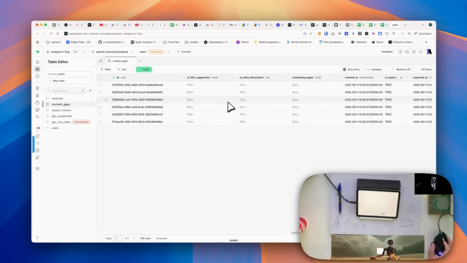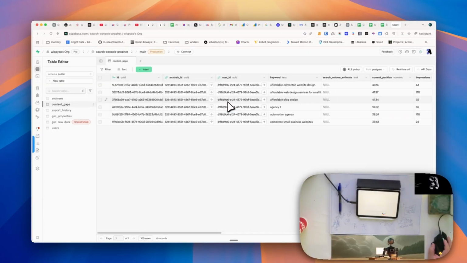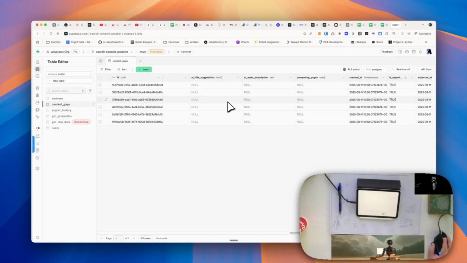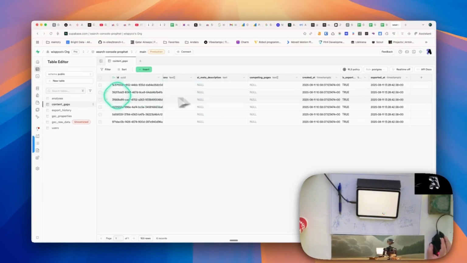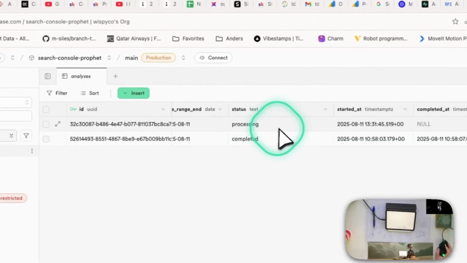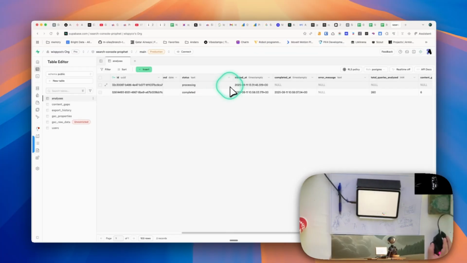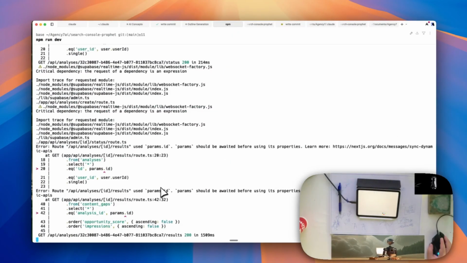Okay, so here's some content gaps with no AI title or outline. Analysis. Oh, it says it's still processing. Oh, it looks like it's running into an error.